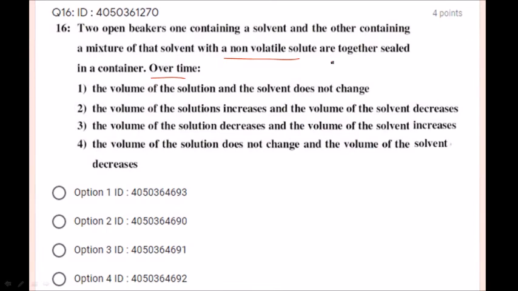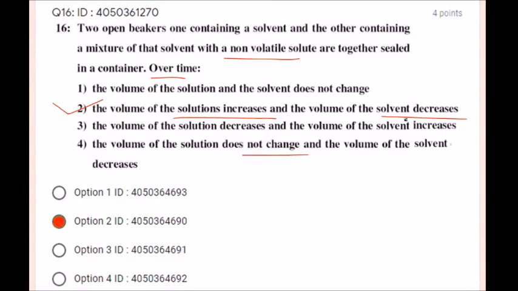The volume of the solution and the solvent does not change. Is it so? No, the volume of the solution increases, and the volume of the solvent decreases. So the option number 2 is correct option, students. The volume of the solution decreases and the volume of the solvent increases? No. The volume of the solution does not change? No, students. The volume of the solution increases and the volume of the solvent decreases. So the option number 2 is correct option, students.